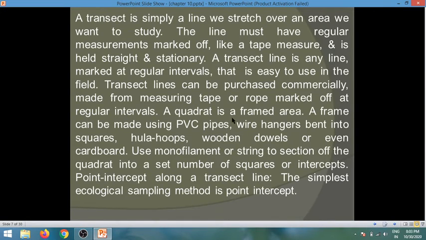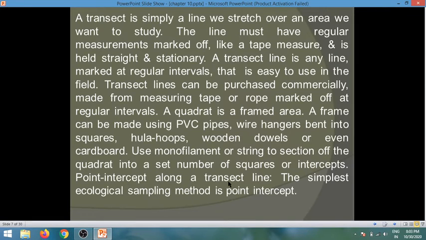A quadrat is a framed area. A frame can be made using PVC pipes, wire hinges bent into squares, hula hoops, wooden dowels, or even cardboard. Use monofilaments or string to section off the quadrat into a set number of squares or intercepts.